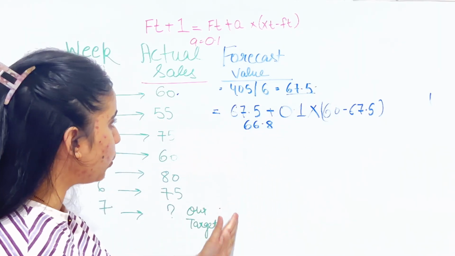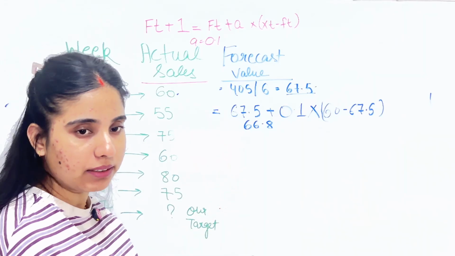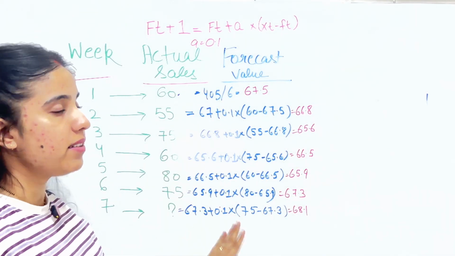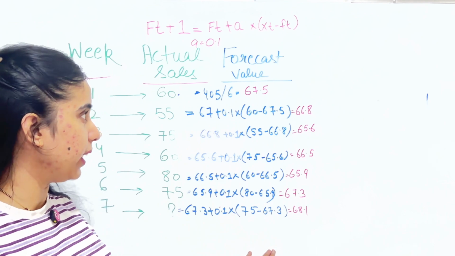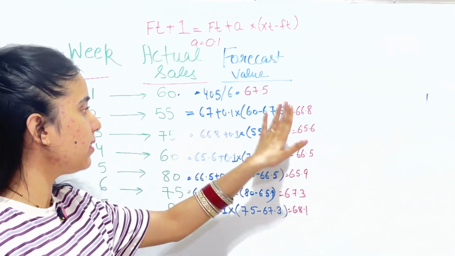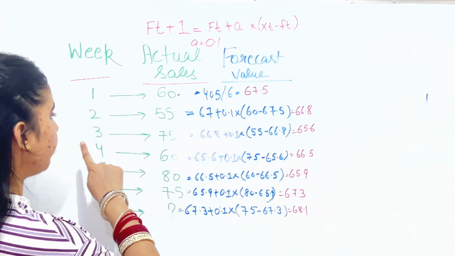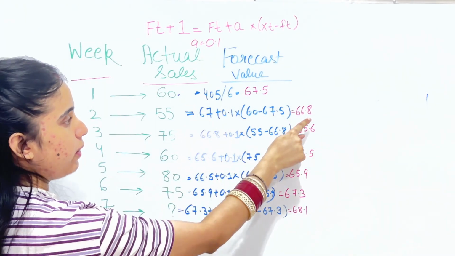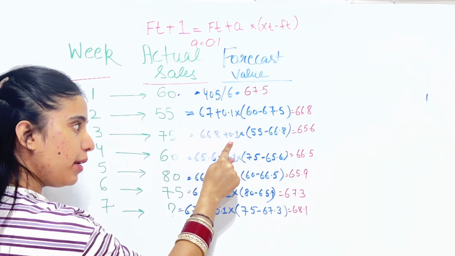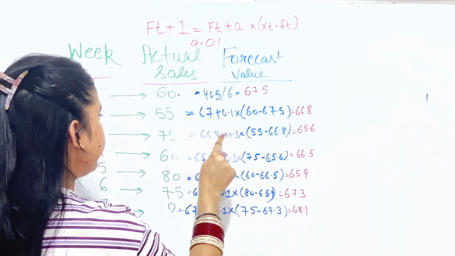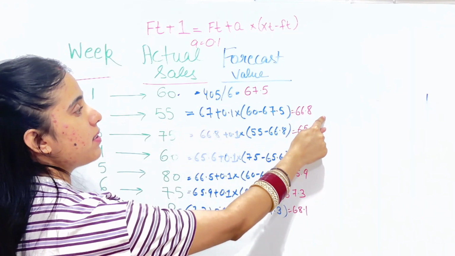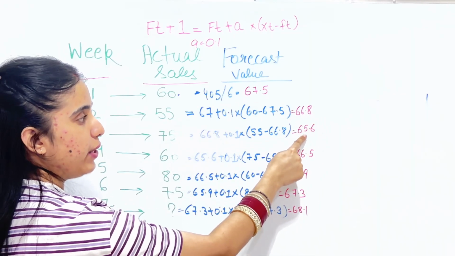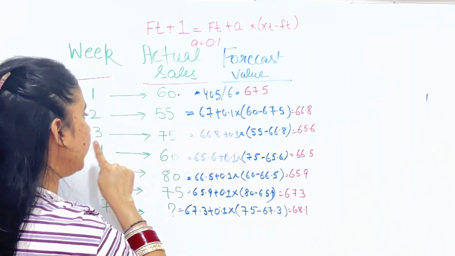Same way we will do the forecast for the others. Okay, here are the whole calculations I did. For the week 3 forecast value, I put the forecast value 66.8 plus 0.1 times 55 minus 66.8, and we get a forecast value of 65.6 for week 3.